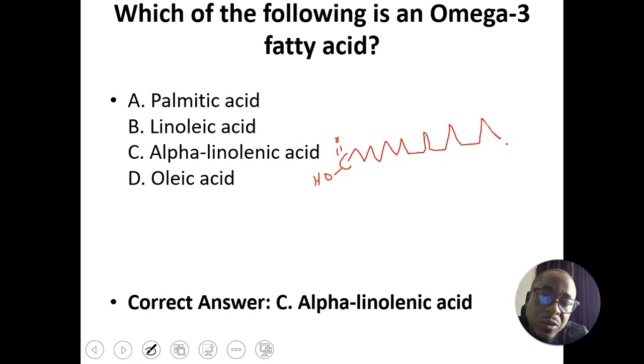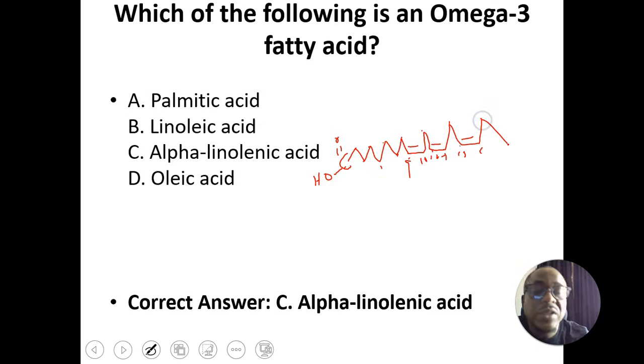If you count, between 9 and 10 there's a double bond. Then 11, 12, and between 12 and 13 there's a double bond. Then 14, 15, and between 15 and 16 is a double bond.